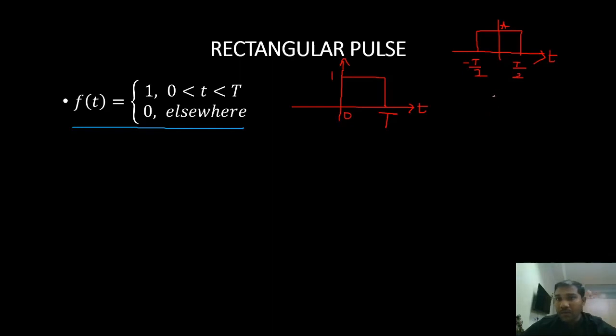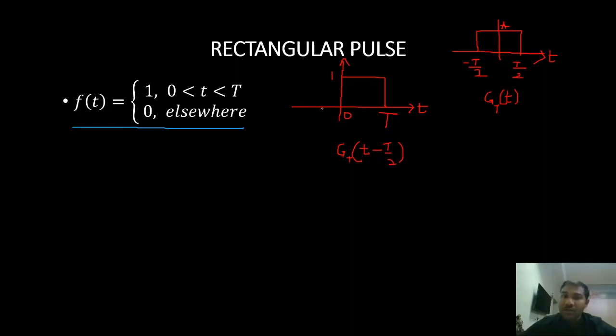This is my gate function g_T of t, where the width of this pulse is T. It is shifted towards the right side, so minus T by 2.